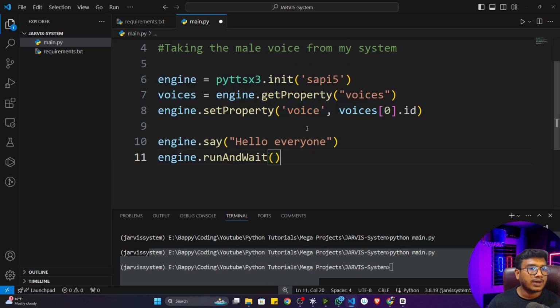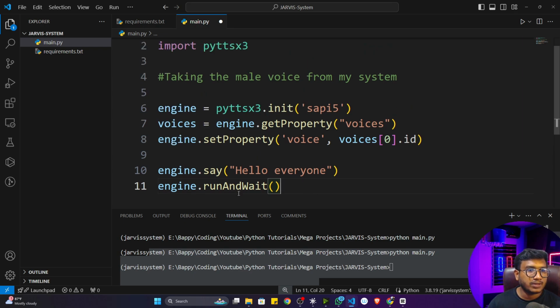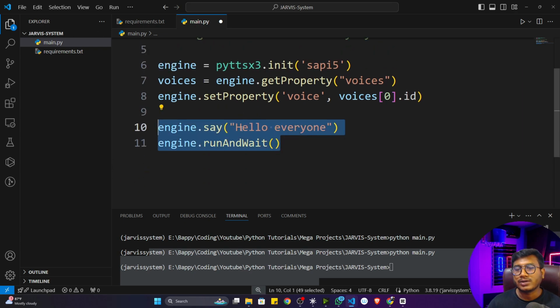But I think one thing you have observed: so far, everything we have written is a Python script. But what I told you is, whenever I'm creating any kind of real-time application, I don't need to use scripting programming. I have to use functional programming. That means I will be creating different modules, different functions. So for the speak operation, I can create a function here separately, and whenever I need it, I can call that particular function.